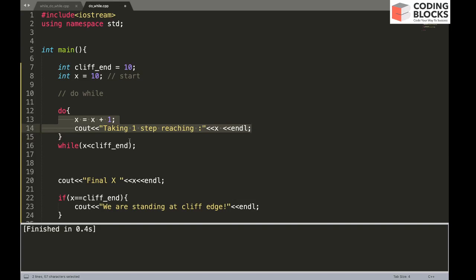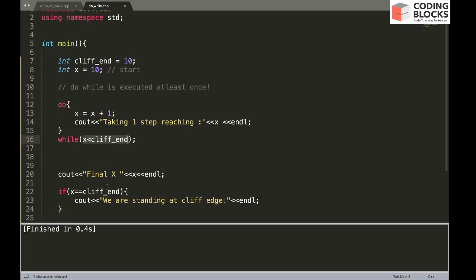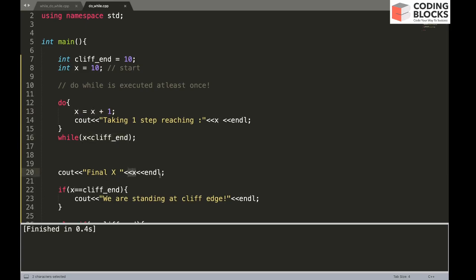So irrespective of whether the condition is false or not, the do while loop is executed at least once. So you have x equals 10, and without checking whether you have reached the end of the hill or not, you will update to make it 11, and you will take one step to reach 11, and then this condition is false, you will come out here and the final value of x will be 11 in this case.